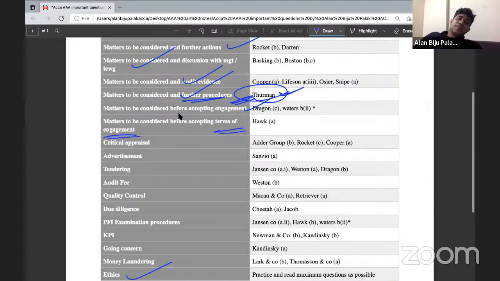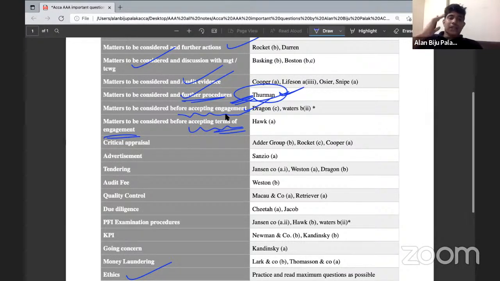Matters to be considered before accepting an engagement and matters to be considered before accepting terms of an engagement are entirely different. Because before accepting an engagement, you will be considering certain factors like the audit fees, the risk, the ethical threats, and further issues.